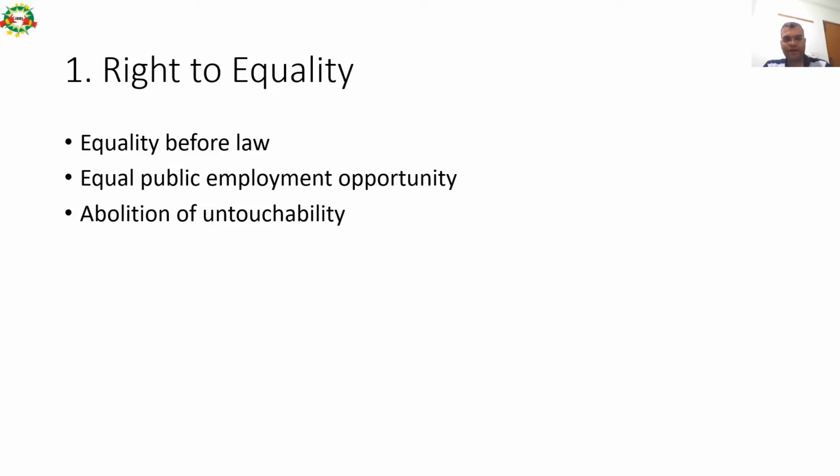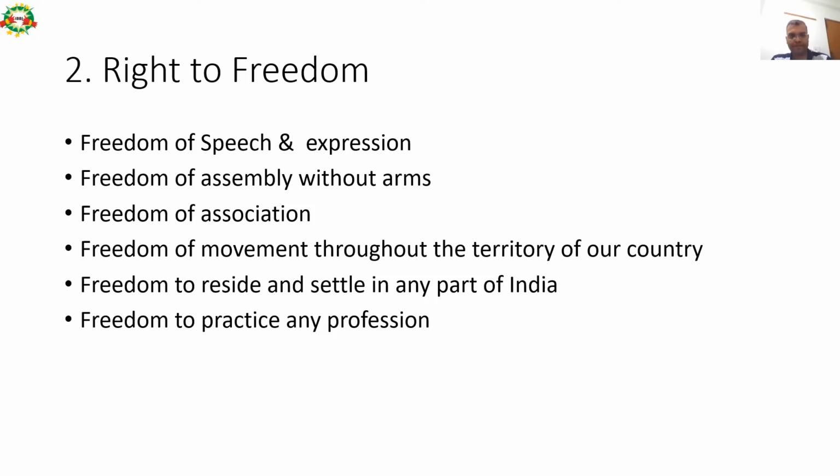First right is the right to equality. It talks about equality before law, equal public employment opportunities, and abolition of untouchability. The second fundamental right is the right to freedom. It gives freedom of speech and expression, freedom of assembly without arms. Please remember the words without arms here. Freedom of association, freedom of movement throughout the territory of the country, freedom to reside and settle in any part of India, and freedom to practice any profession.